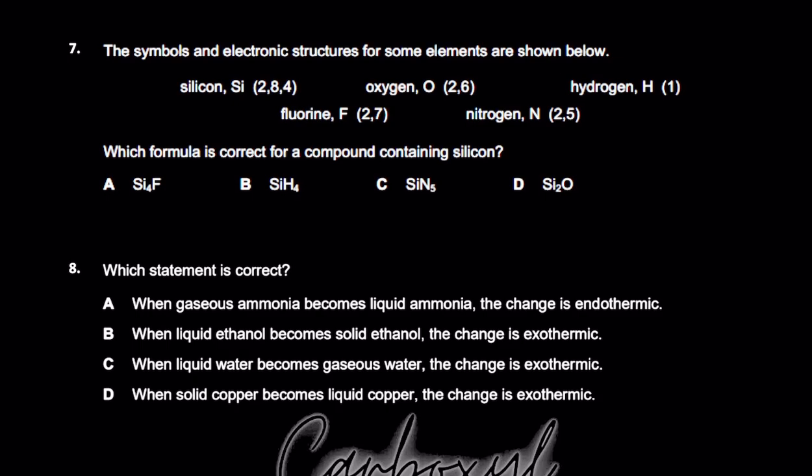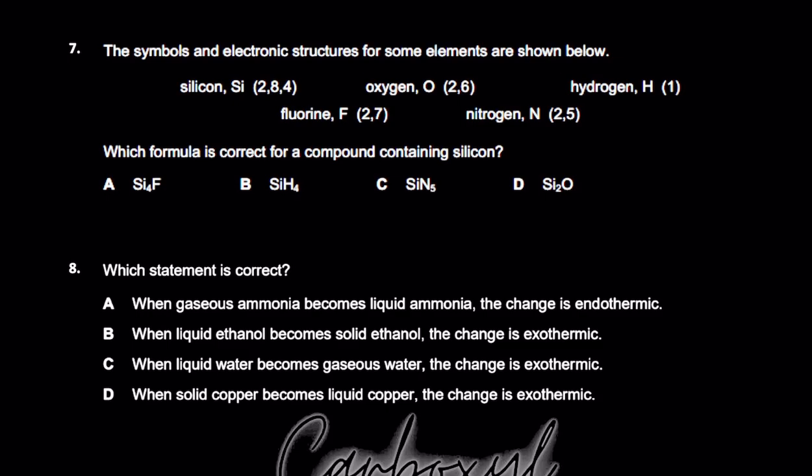Okay. The symbols and electronic structures of some elements are shown below. Which formula is correct for the compound containing silicon? Now, obviously we know that in order for a compound to be formed, we need to check out the outermost electrons, the valence electrons, right? The number of electrons that would be gained, lost, or shared all depends on the valence electrons. The valence electrons are actually involved in the chemical bonding.